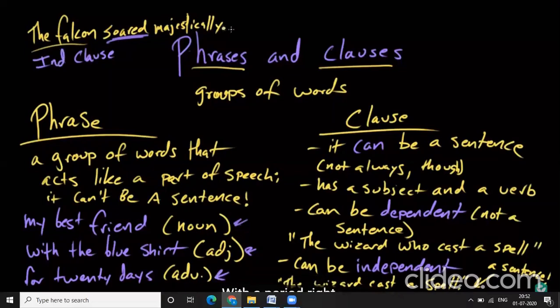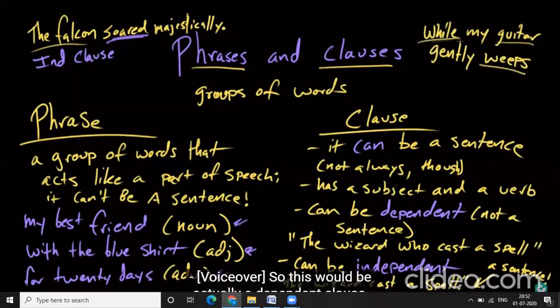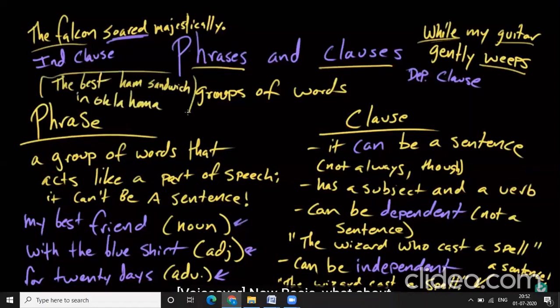Period. All right. So let's get a little bit of George Harrison in here. While my guitar gently weeps. So we've got a subject in here, my guitar, and a verb, weeps. So we know it's a clause, but it begins with this word while, which is, I think, a subordinating conjunction. So this would actually be a dependent clause, but it is a clause. So this thing could not be a sentence on its own. That's right. Now, Rosie, what about the best ham sandwich in Oklahoma? Is that a phrase or a clause?